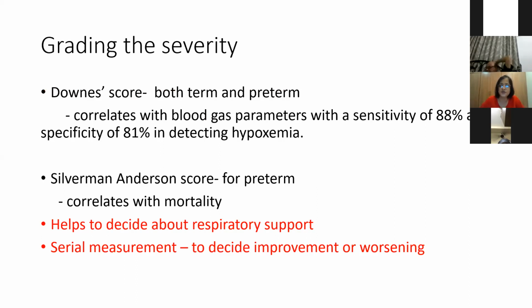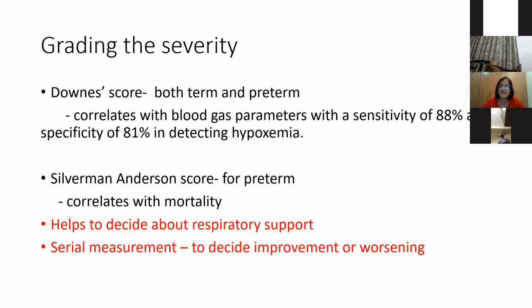And what are the two scores we have? These are often asked in the exams, mainly for the postgraduate stream. These are the Downes score, which is used in both term and preterm, and the Silverman-Anderson score, usually used for preterm. Now, the Downes score correlates more with blood gas parameters and is sensitive in detecting hypoxemia, with a sensitivity of 88% and specificity of 81%. Whereas the Silverman-Anderson score correlates more with mortality.